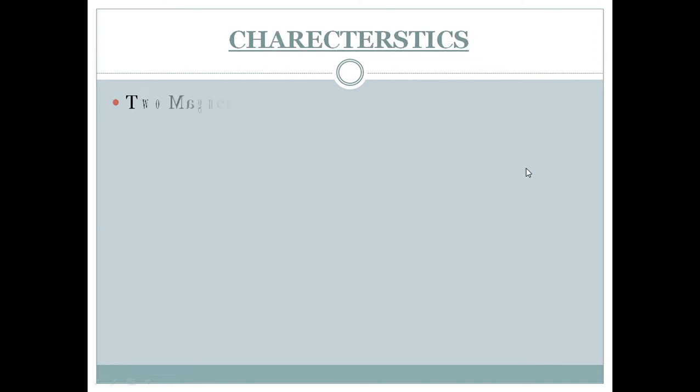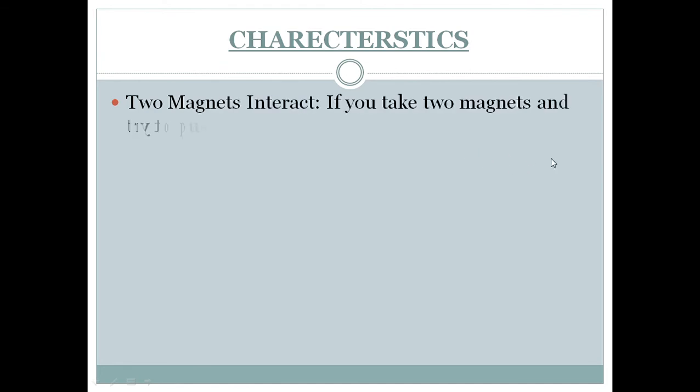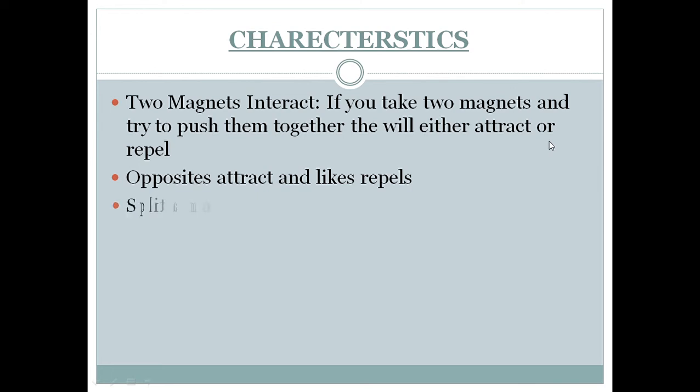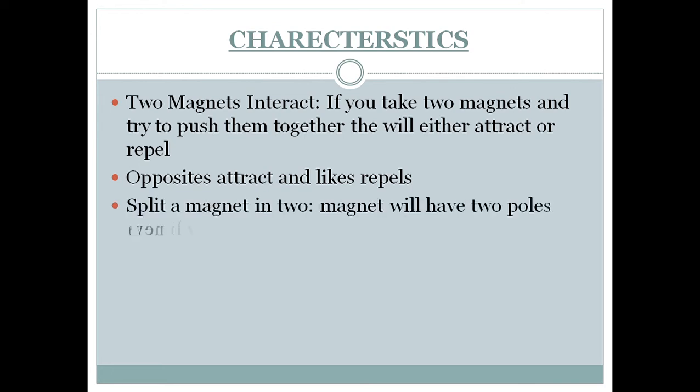Characteristics. Two magnets interact. If you take two magnets and try to push them together, they will either attract or repel. Opposites attract and likes repel. Split a magnet in two. Magnet will have two poles even if you split them.